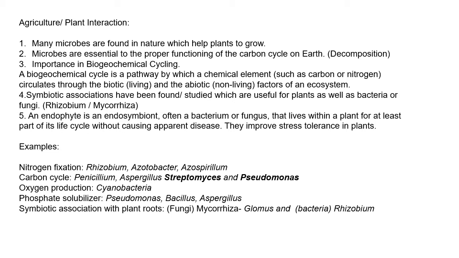These are the bacteria or fungi which improve the stress tolerance towards, say, drought, temperature or water. If there is any stress, these endophytes will help the plant to improve that. They improve the stress tolerance in plants.